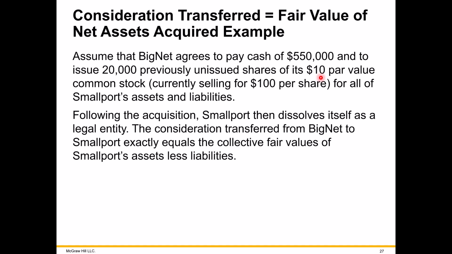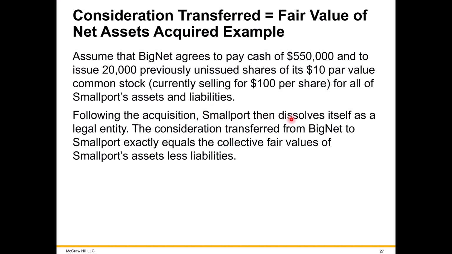It has a par value. Remember, par is an artificial value of $10, but it's really worth $100 per share. So you record the common stock at $10, and the difference of $90 per share would be additional paid in capital for a total of 20,000 shares. So that's all of what we're giving up to acquire our target called SmallPort.